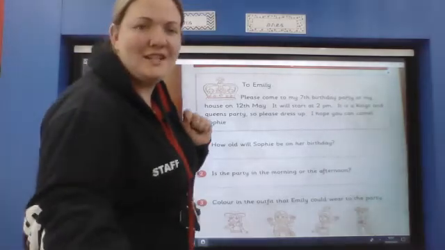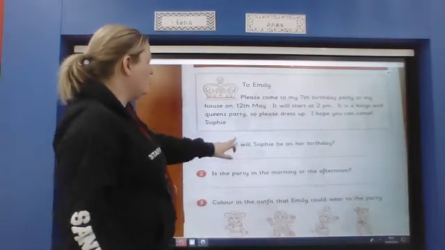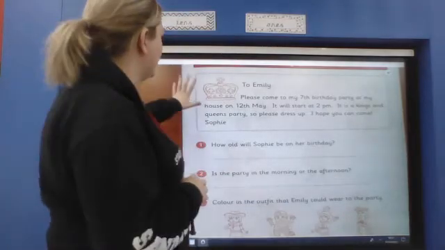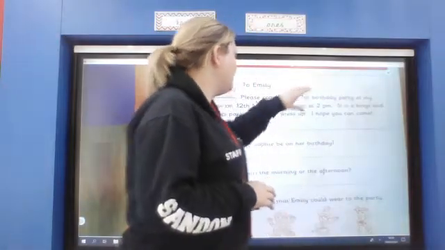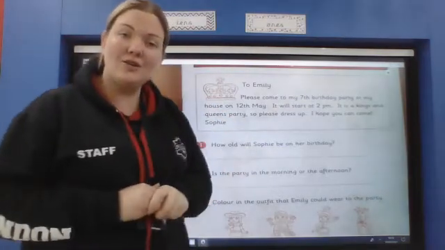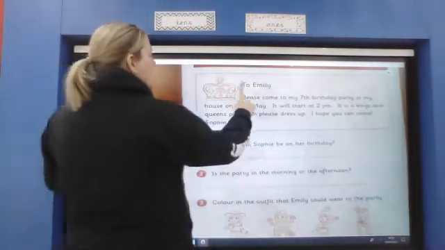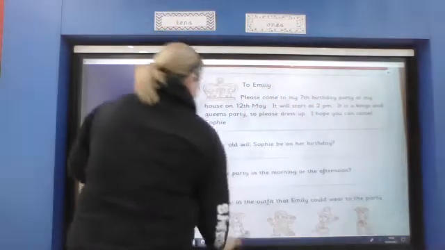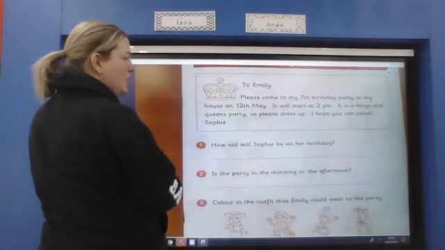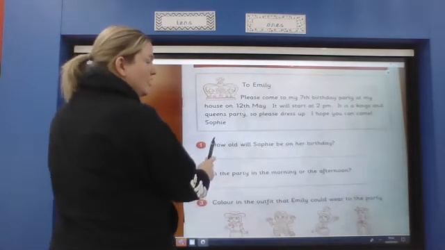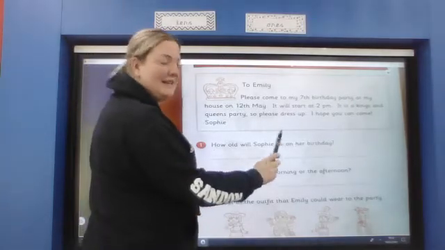And the questions it's asking us is, how old will Sophie be on her birthday? So what we need to do is have a look at that information, and we need to retrieve some of that information to answer those questions. Please come to my 7th birthday party. So this one says, how old will Sophie be on her birthday? So we need to write in a sentence, Sophie will be 7.